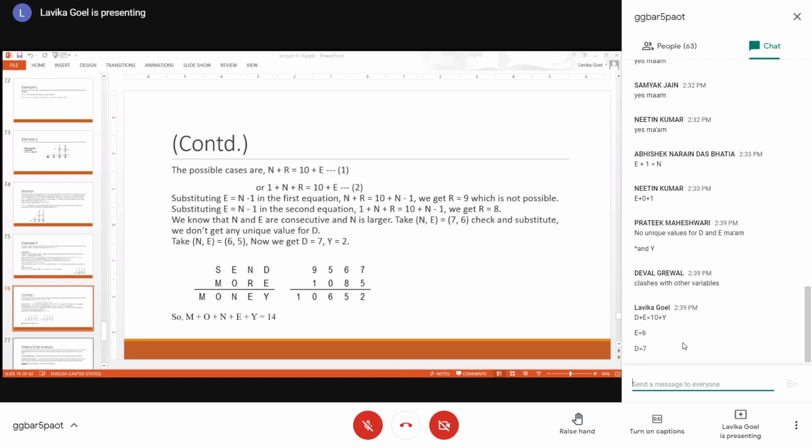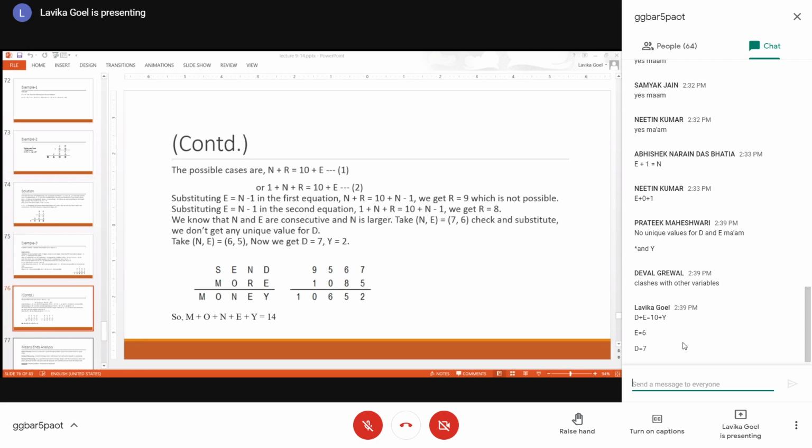Now you try with N and E as 6 and 5. So when you try with N and E as 6 and 5, you will get the unique values of D and Y. Those values are 7 and 2. So if you take 7 as D, so 7 plus E, sorry, E is 5. So 7 plus 5 is 12. So Y will become 2. So in that case, you are able to get a unique value of D and Y. So that means the guess of N as 6 and E as 5 is correct.